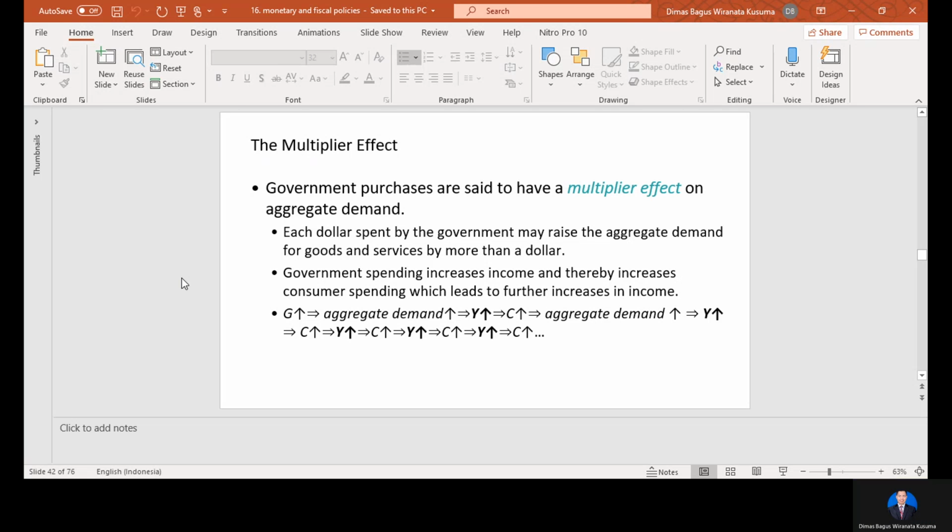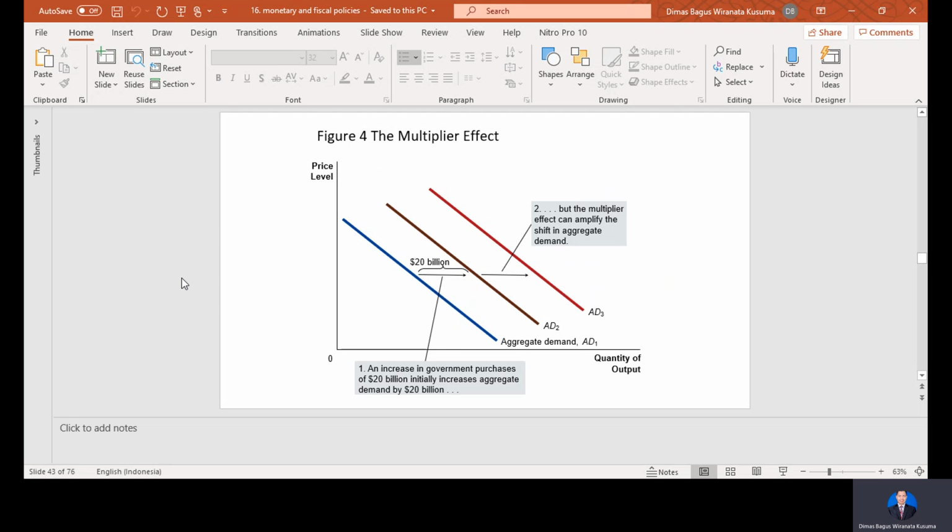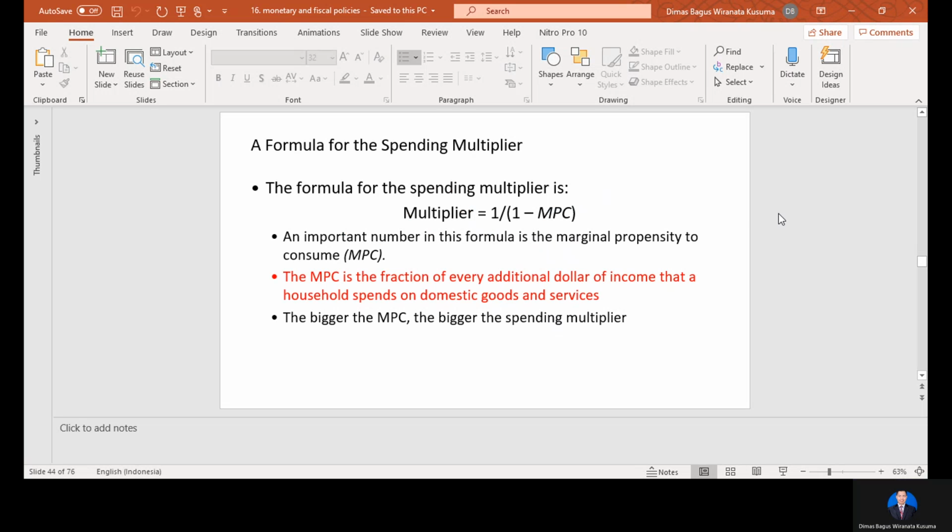The next one here is the graph. We have the initial aggregate demand, AD1. Because the government spends more, it will shift to the right, AD2 and AD3 here. So it will increase the quantity of output in the economy because aggregate demand increases.